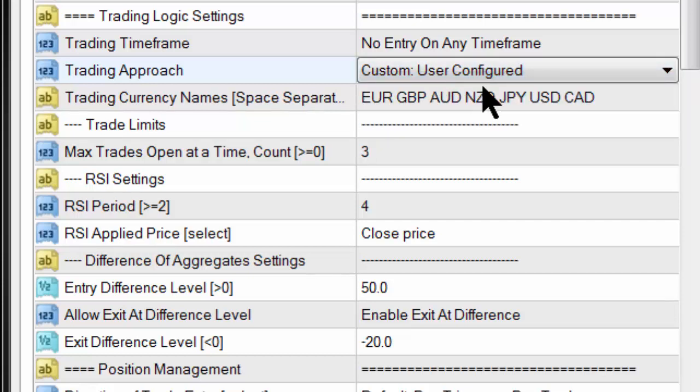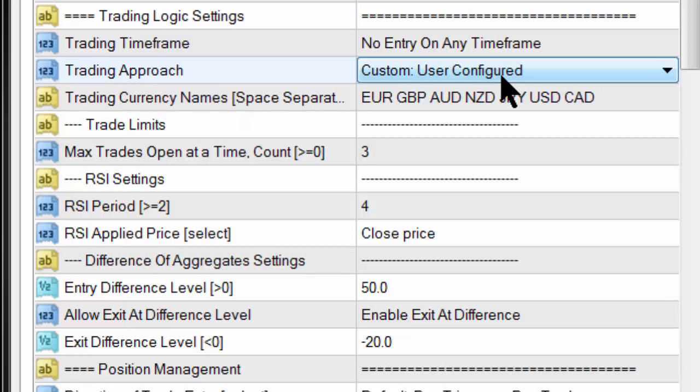Then the next one, also very important, is which currencies do you want to trade? Now, if you're going to trade all the currencies, you're going to get hundreds of alerts depending on the time frame that you're trading. So you need to control the currencies that you're going to trade. My best advice in this area is go for the currencies that have the highest volatility at first.